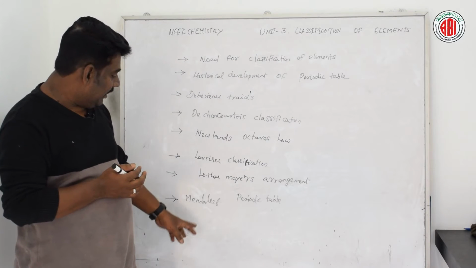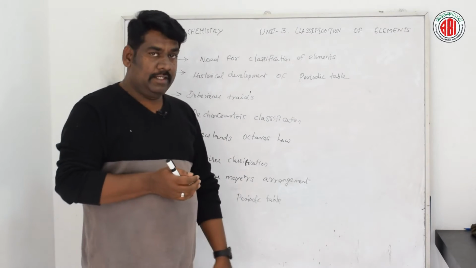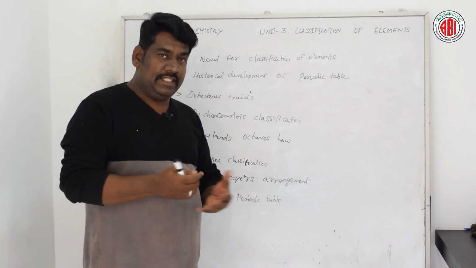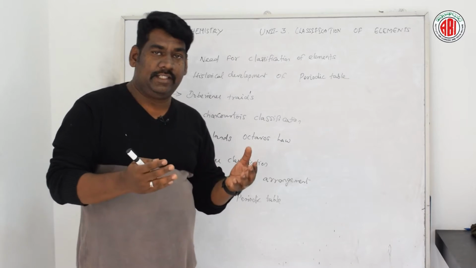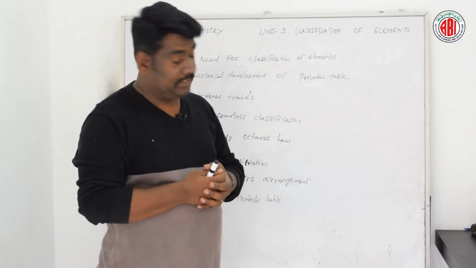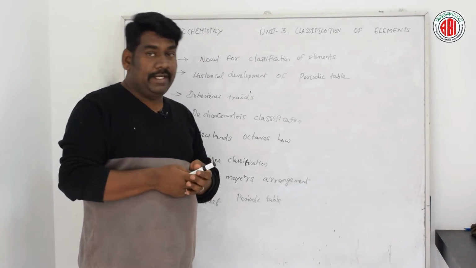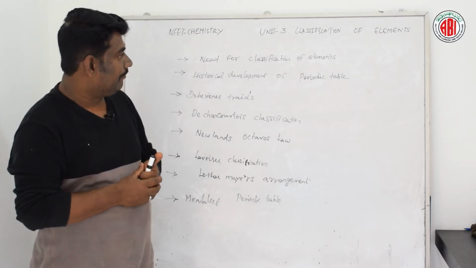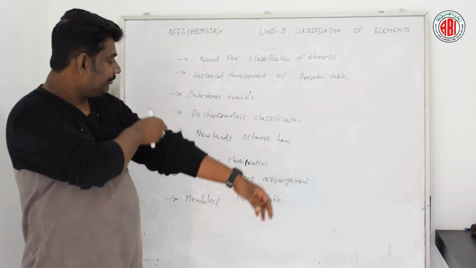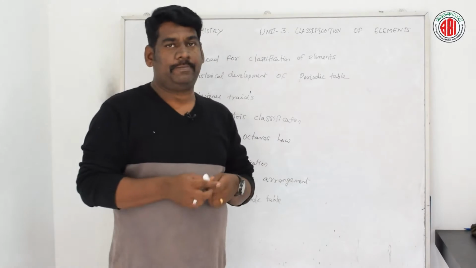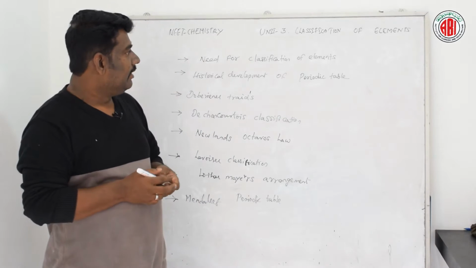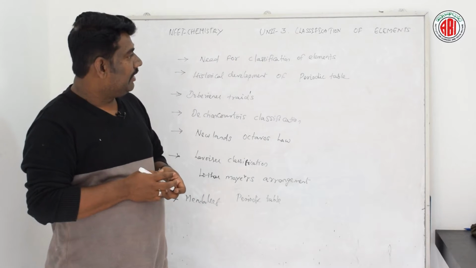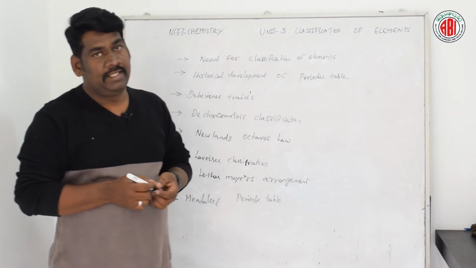Then finally the Mendeleev periodic table, and what are the advantages of this periodic table and what are the demerits of this periodic table, and the modern periodic table, in detail we are going to discuss. Okay, so these are the different subtopics we are going to discuss in detail from this particular Unit 3 classification of elements and periodic properties.